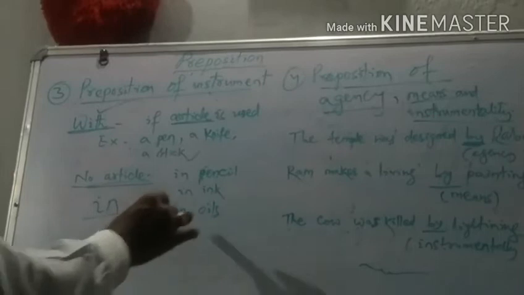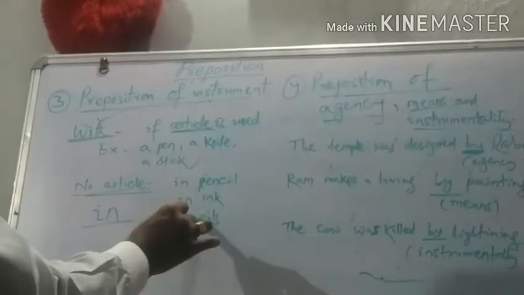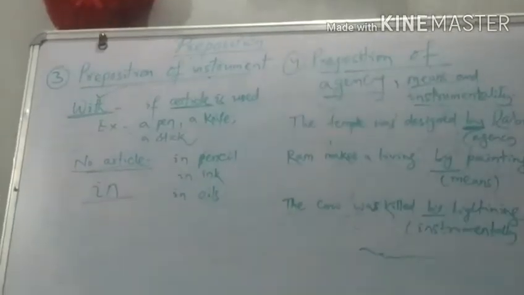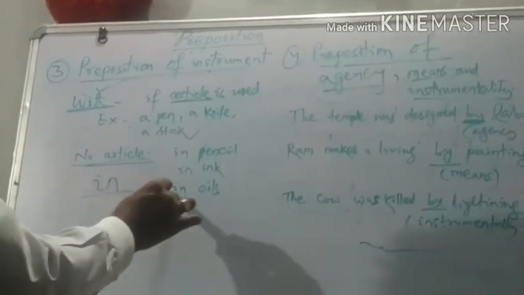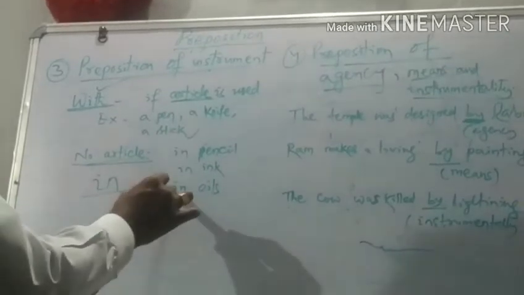This is the difference. He painted his picture in oils, because here no article is used before oils. So we have to use in. Here an article is used, in that case we have to use with. So this is the difference.